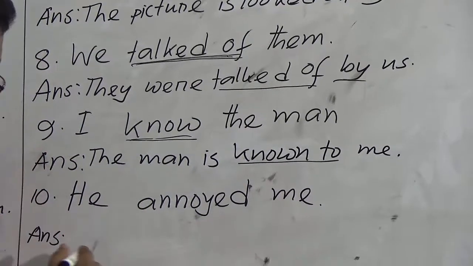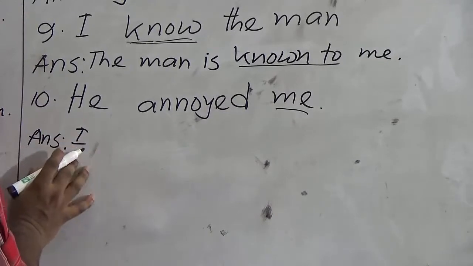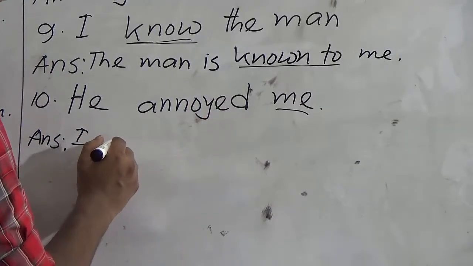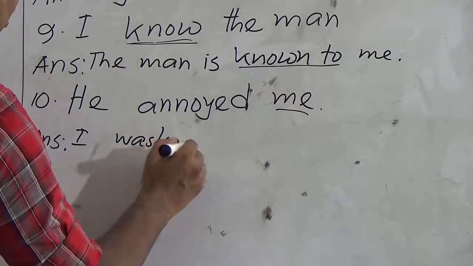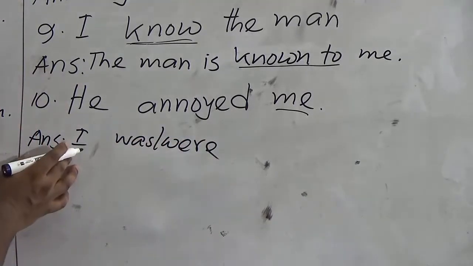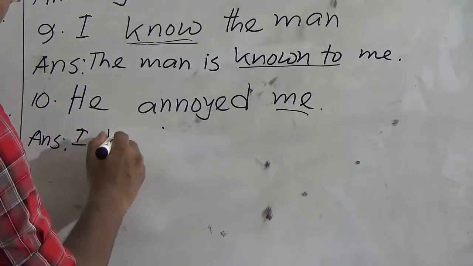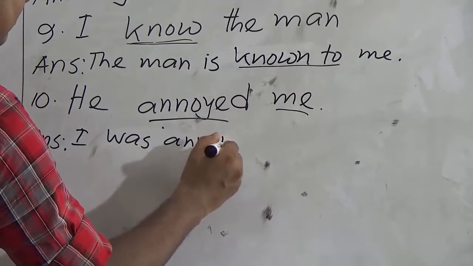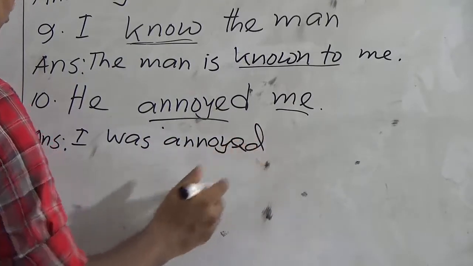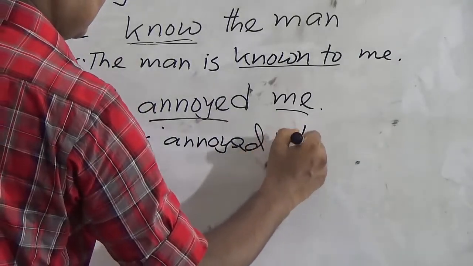He annoyed me. So annoyed means object will be subject, I. Annoyed is past indefinite tense. So in past indefinite tense we use auxiliary verb was or were. So after I we will use was. So I was annoyed, past participle of main verb. So the verb annoyed takes preposition with.